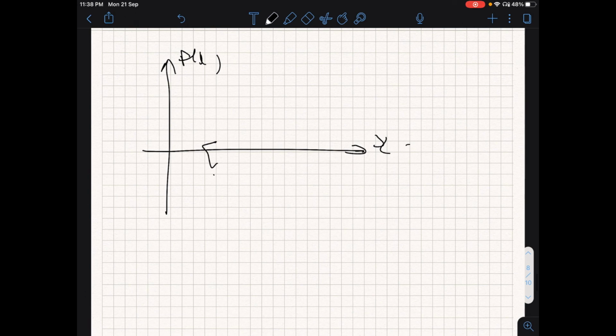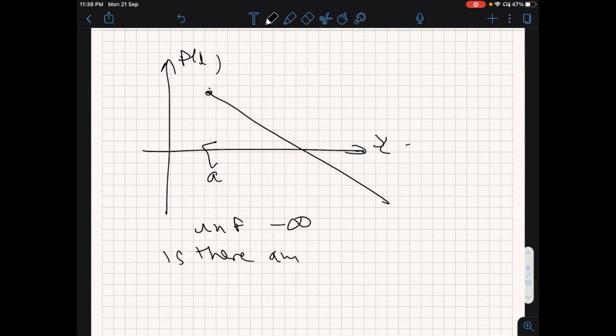So now let's take one third possibility, that I have this f of x here, and I keep it unbounded. So everything on the right side is feasible, and the function goes like this. So then what happens to the infimum? It goes to minus infinity. And is there any x which realizes it? The answer is no. There is no x which realizes it. No x can realize minus infinity.